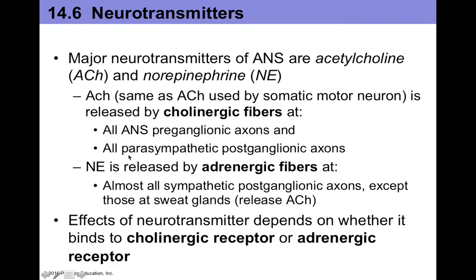What differs here is that norepinephrine is released by adrenergic fibers, which are almost all sympathetic postganglionic axons, except for sweat gland postganglionic axons, which actually release acetylcholine onto muscarinic receptors. Now, the effect of neurotransmitters depends on whether they bind to cholinergic receptors or adrenergic receptors. And even then, there are subtypes that have different effects.